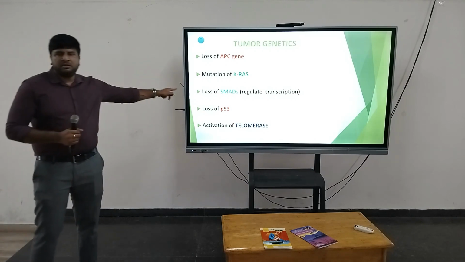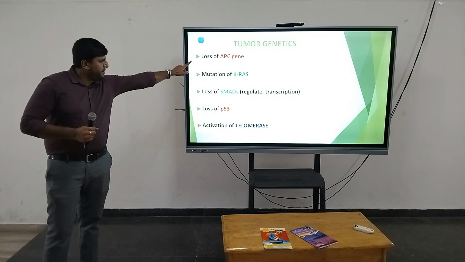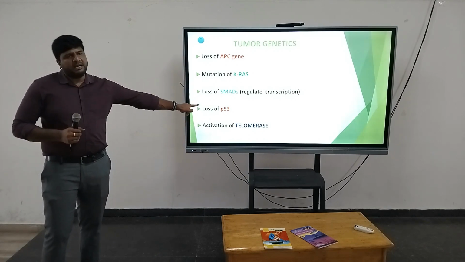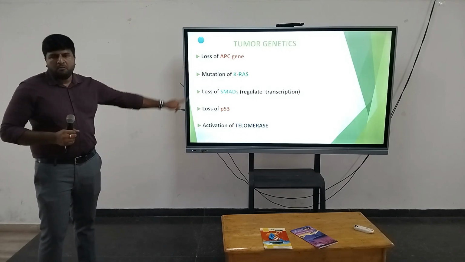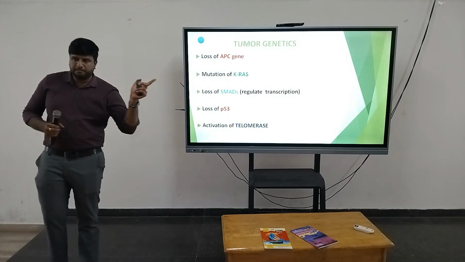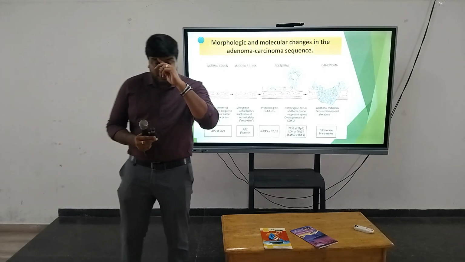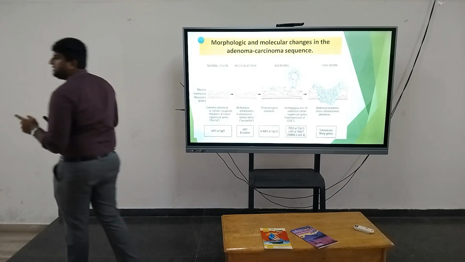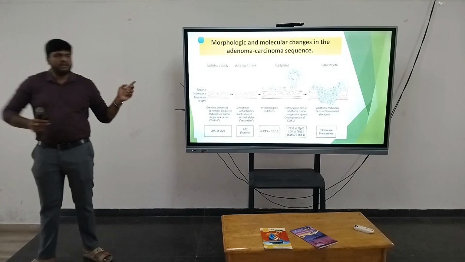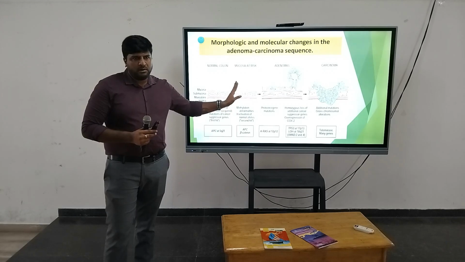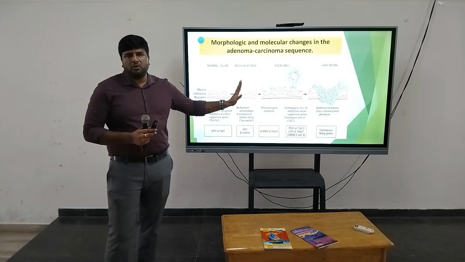Any doubts in this? These three are important: APC, RAS and P53. Other than that, telomerase activation. These four things are most important. Any doubts in this? So, two pathways. One is the mismatch repair pathway, that is going to be on the next slide. Here, this is the commonest mutation pathway that happens in colorectal cancer.